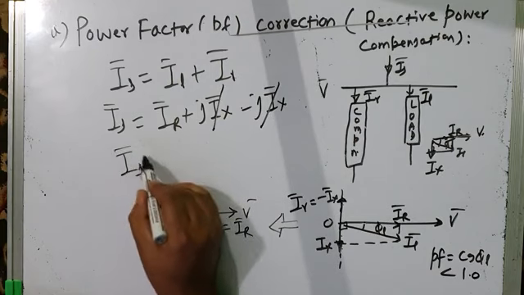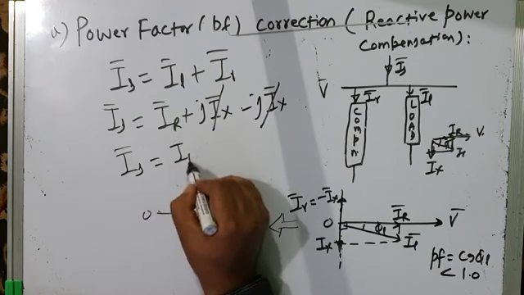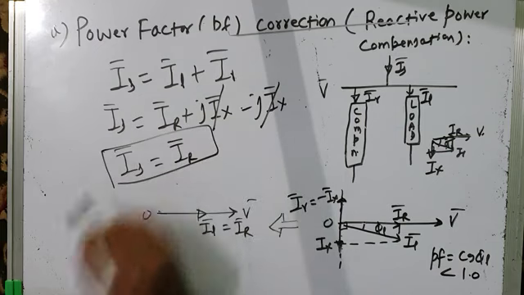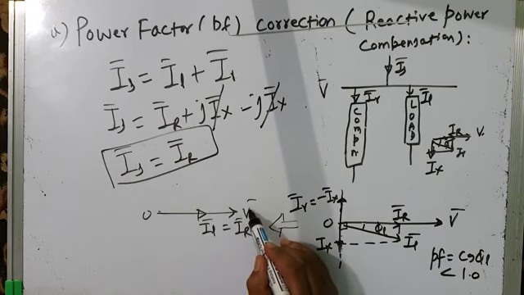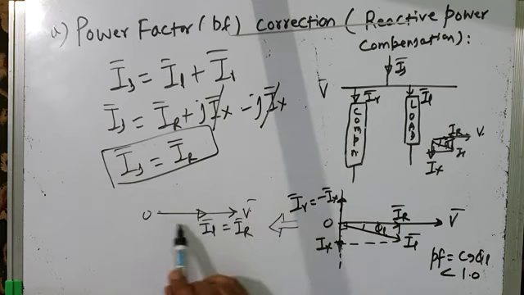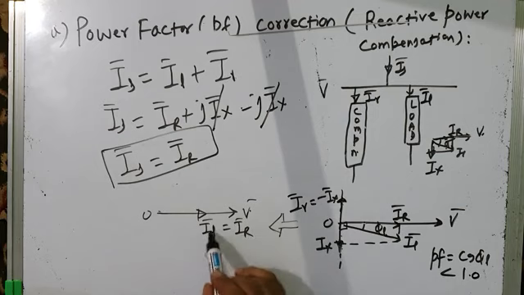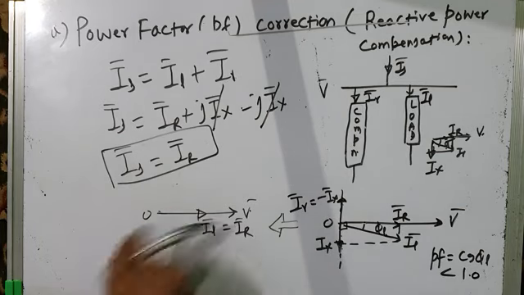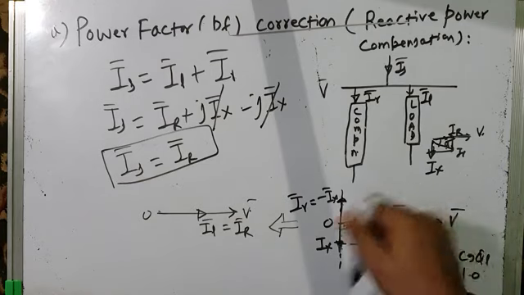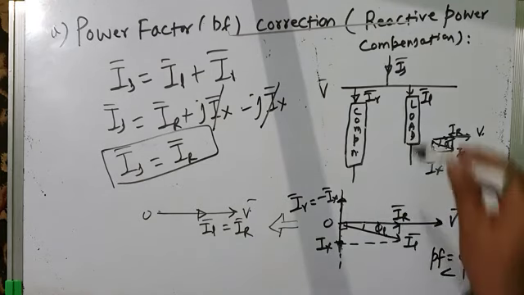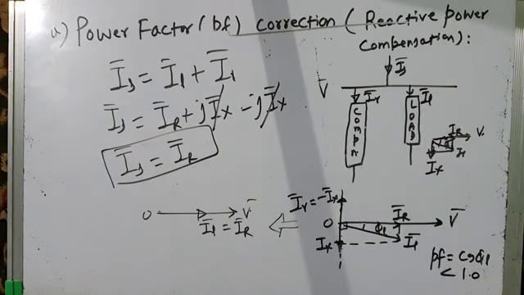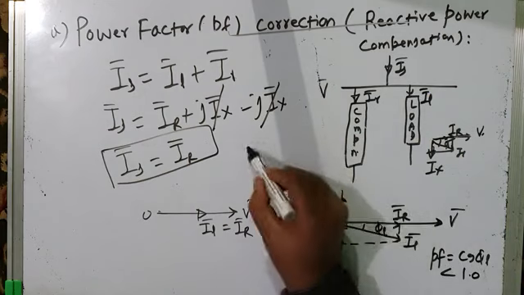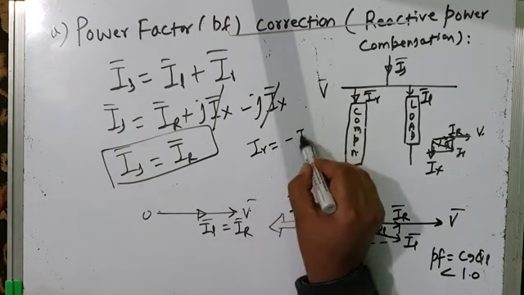So how much current is your load drawing from the source? It is drawing only the resistive or in-phase component of current. So therefore the phasor diagram becomes like this. This is the applied voltage across the load. So the load draws only the resistive or in-phase component of current, which is in phase with the voltage. It does not draw any reactive component of current. The reactive component of current that the load needed, where does it come from? The compensator provides it, because compensator current I gamma is equal to minus IX.